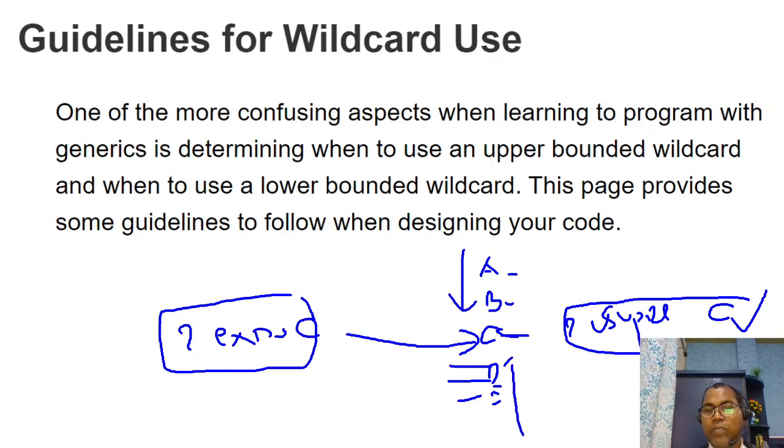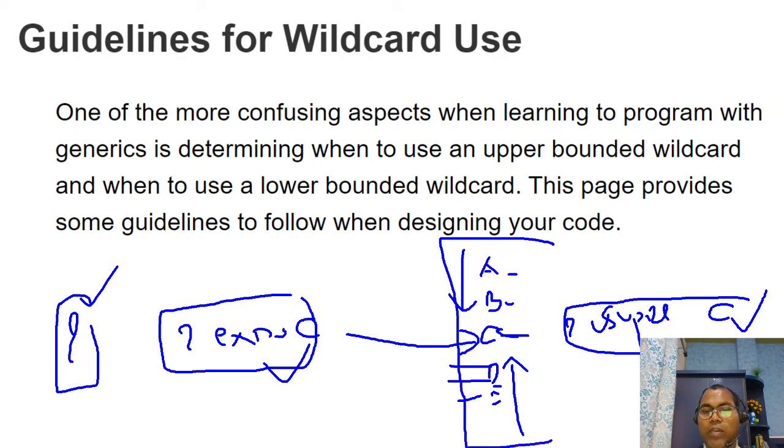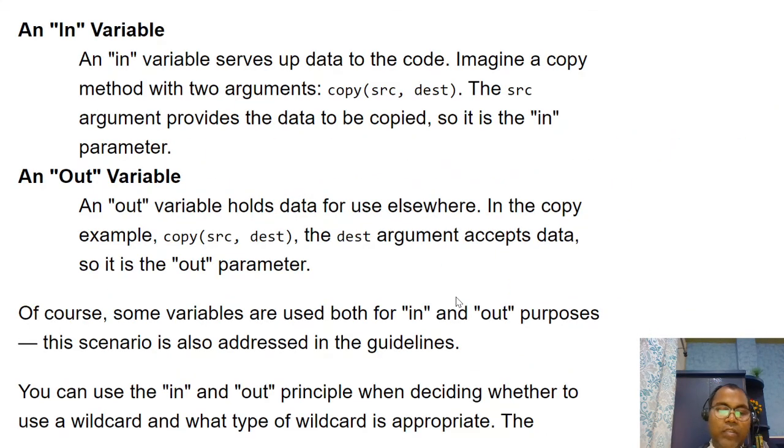This is your upper bound. See the upper bound, and if you don't specify anything, the question mark accepts all the things. So in this case this is your lower bound, in this case upper bound, and this is the wildcard. So this is the general rule. Always keep in mind, whenever you are in a hierarchy, you ensure which wildcard you are going to use. And this is some general definition you should be aware of.